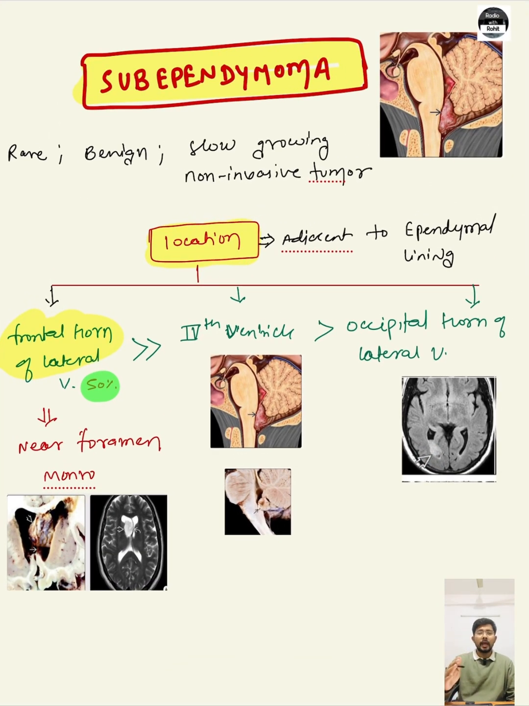So subependymoma is a rare, benign, slow growing non-invasive tumor. Location per se, it is adjacent to the ependymal lining. So wherever in the body there is ependymal lining, subependymoma could be there, but most commonly it occurs in the frontal horn of the lateral ventricle. Second most common, the fourth ventricle. Last, it will occur in the occipital horn of the lateral ventricle.